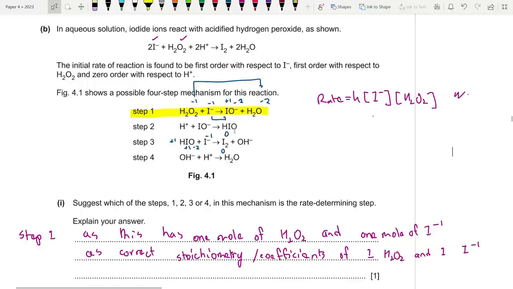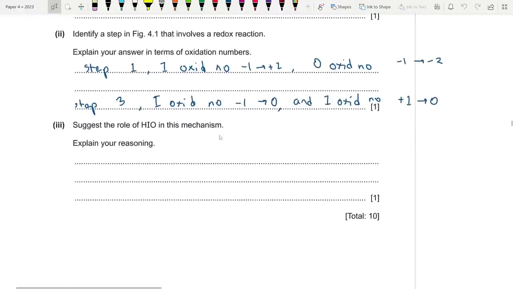So the first answer is that it is acting as an intermediate, because it is formed in step 2 and used up in step 3.